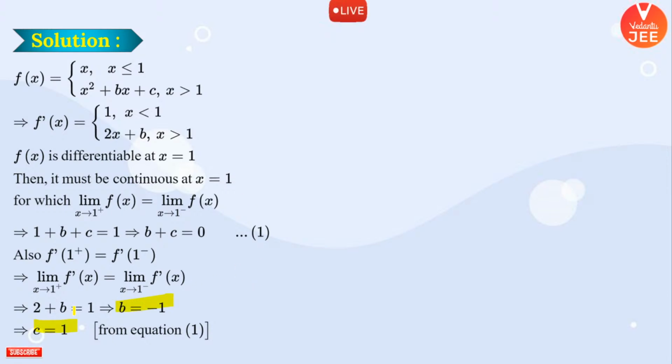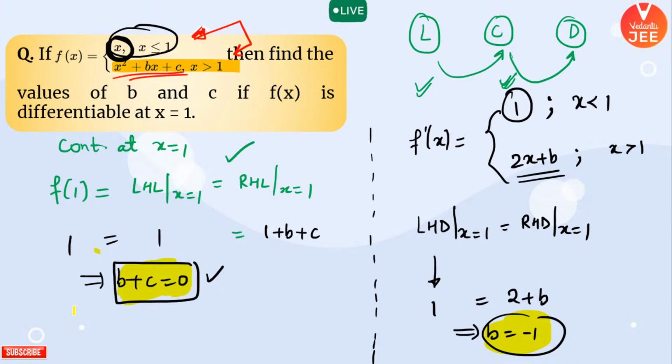Easy question. Again, I will summarize this. If your function is given differentiable, by default it has to be continuous. So one relation you have got in terms of b and c from the continuity relation, and second, the differentiability thing: any polynomial is always continuous and differentiable. So we were not worried about x and x square plus bx plus c's differentiability.